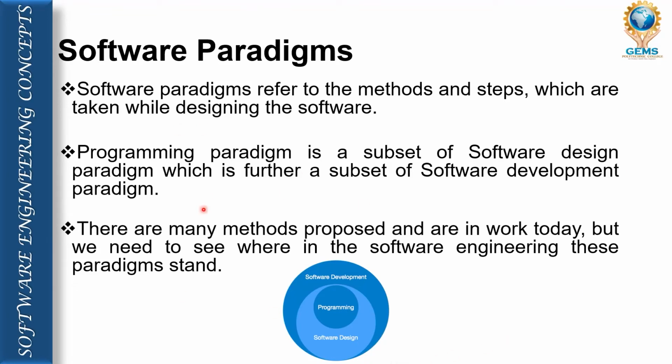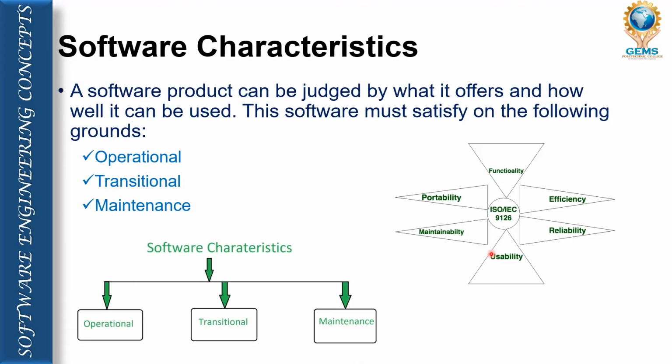So this is called software paradigms. Now we are going to see the characteristics of the software. Dear students, when we talk about the characteristics of software, we have three broad categories. That means software characteristics are classified into three broad categories, that is called operational, transitional and maintenance. So these three categories we are going to see one by one.